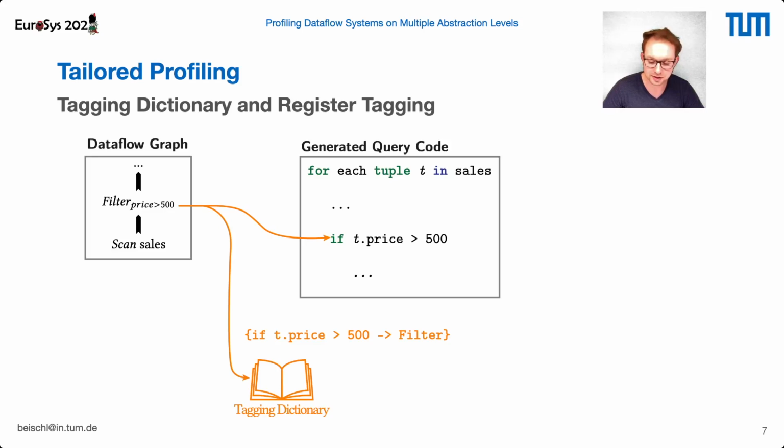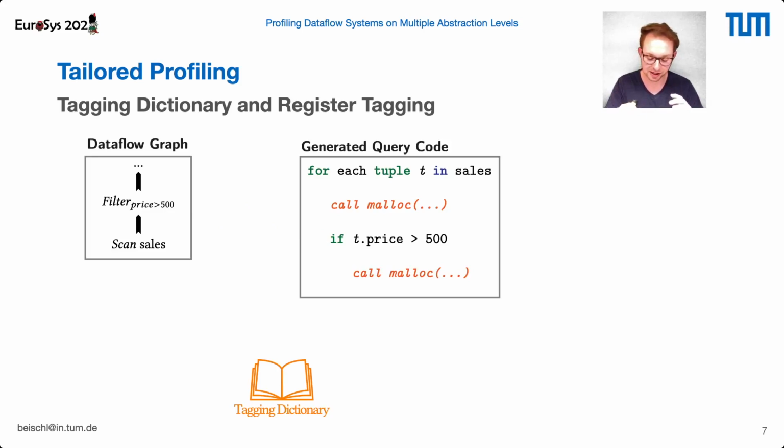So by doing this, we can map all of our instructions to the operators of the Dataflow graph. However, there's one small exception. During code generation, we sometimes just generate code for a shared function once, for example for malloc, and then from within our generated code, we'll call our shared function malloc from multiple different locations in the generated code. So for example, our scan operator will use the function malloc as well as our filter operator.